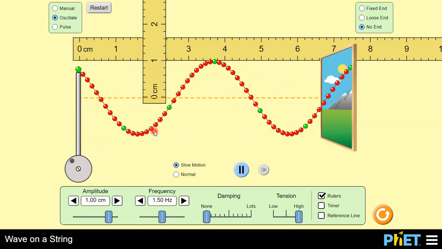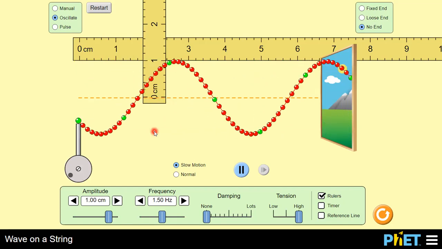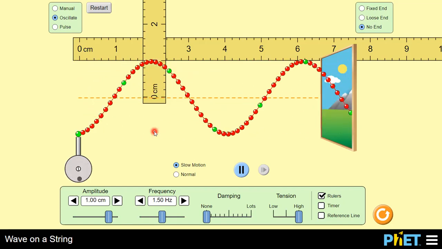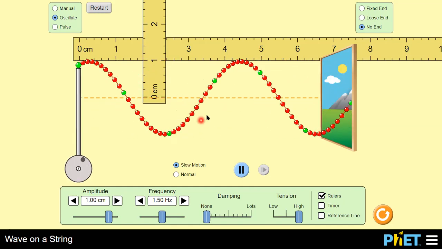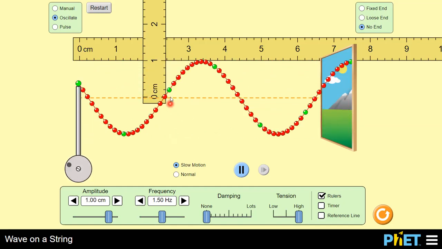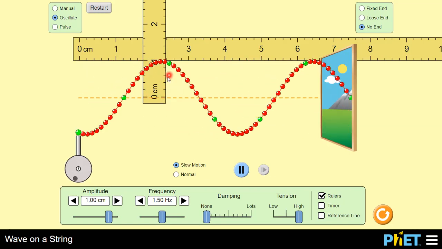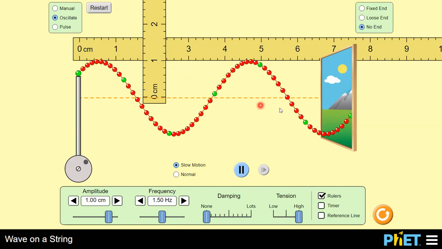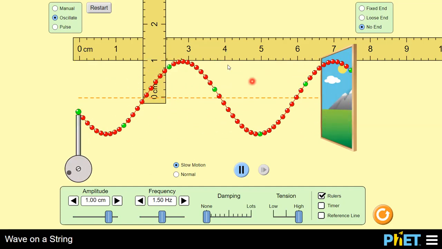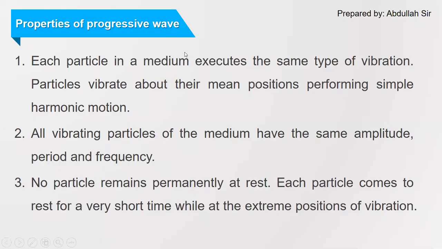So the time period of each particle is the same. The frequency, meaning the number of oscillations per unit time, is also the same. Suppose this green particle is vibrating 3 times per second. Then each particle of this rope will vibrate 3 times per second. So we can say that all the vibrating particles of the medium have the same amplitude, period and frequency.